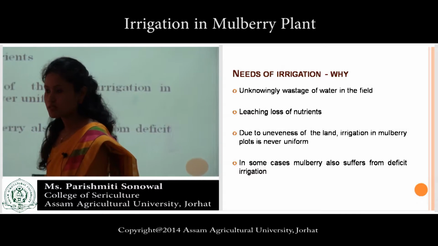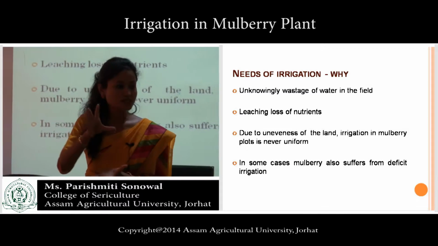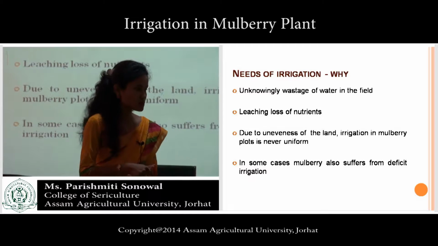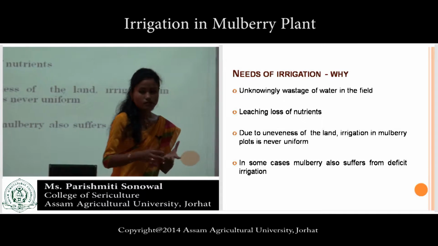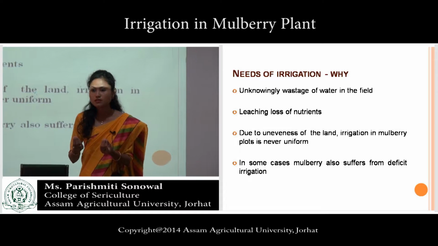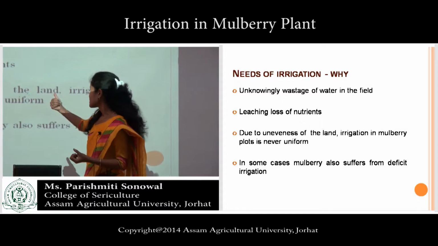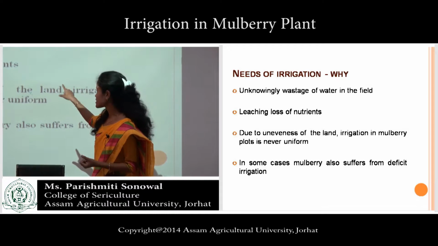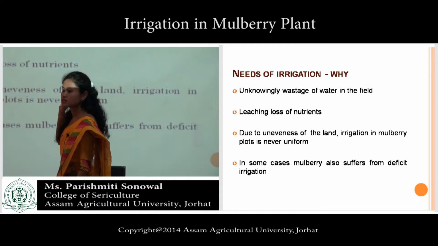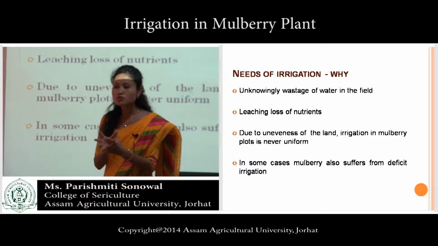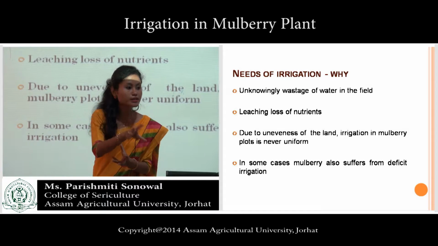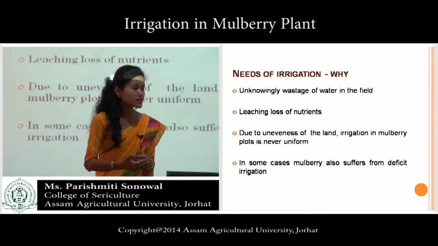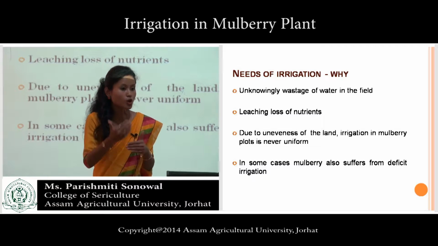If they pour excess amount of water, then what will happen? Leaching, loss of the nutrient. First point, unknowingly wasting the water in the field. They don't know what amount of water has to be poured in the field. And after that, what will be the drawback?